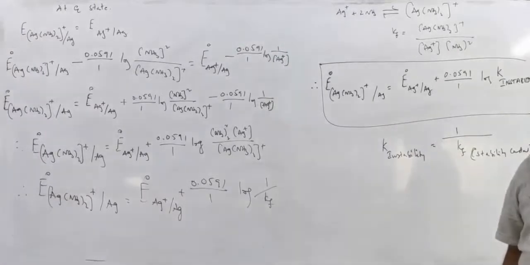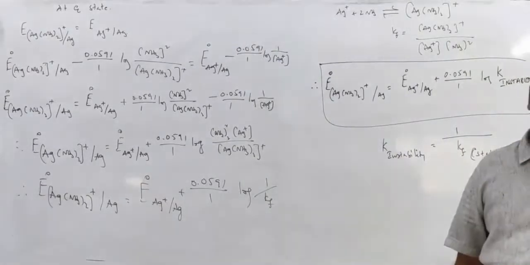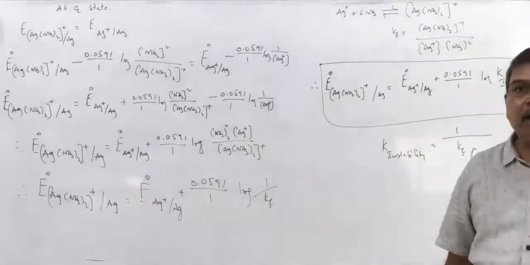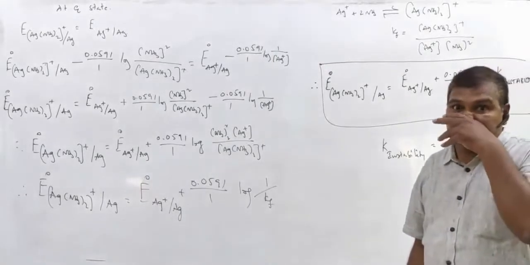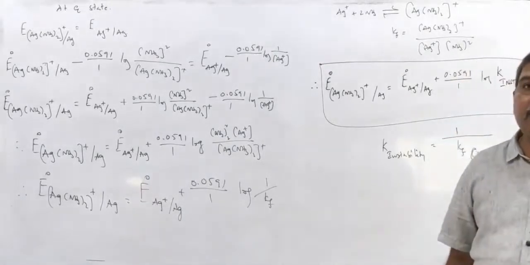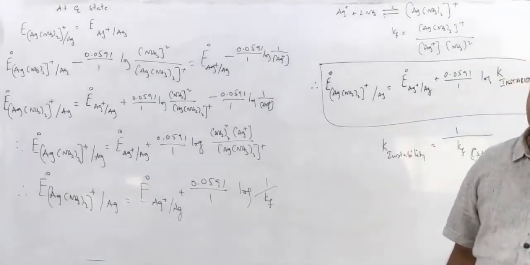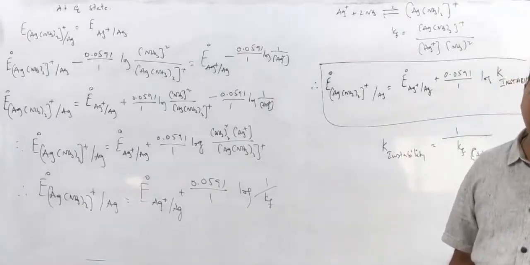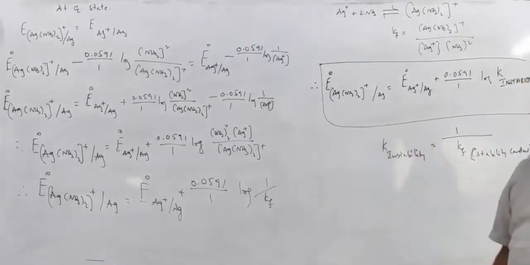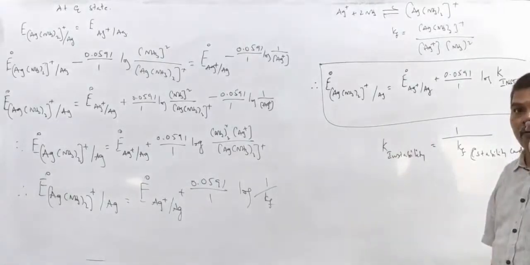So far we studied three important applications of the Nernst equation. One is if the electrode potentials of two electrodes are equal, then we derived the equilibrium constant value. And then the metal insoluble salt anion half cell, and this metal complex ion half cell.